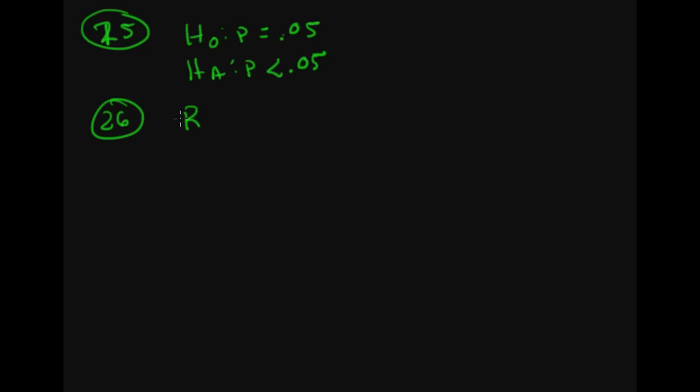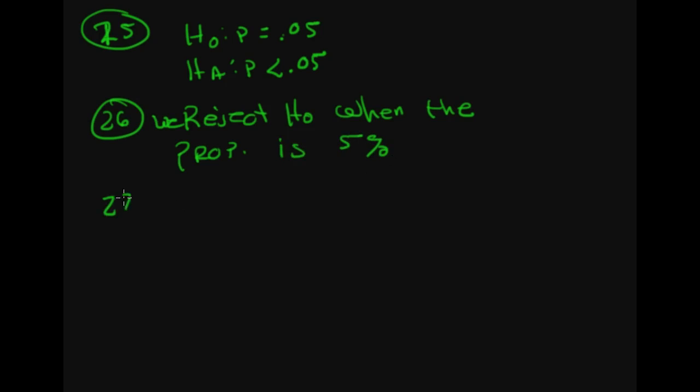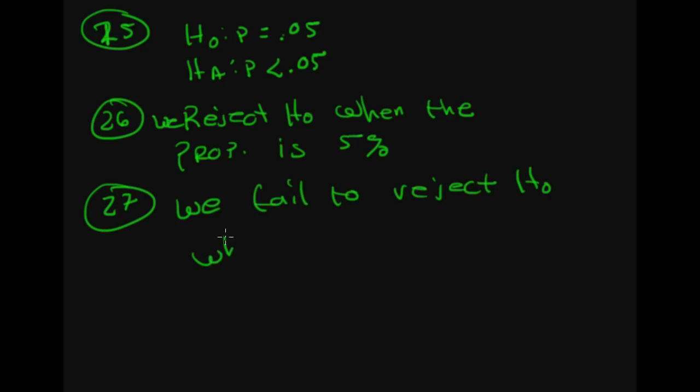The type 1 error is always that we reject the null hypothesis when the null is true, so it would be when the proportion is 5%. And 27 is the type 2 error, which is when we fail to reject the null hypothesis when the proportion is not 5%.